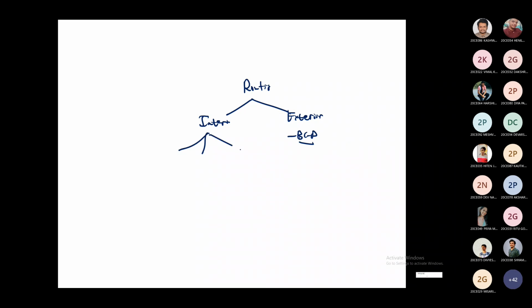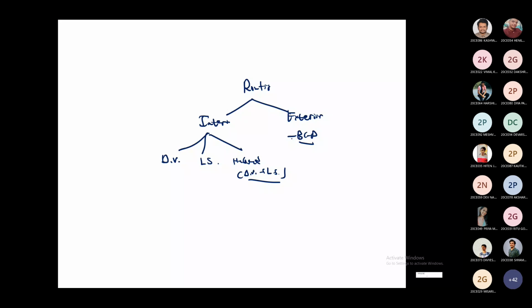There are three protocols. The first one is distance vector, the second one is link state, and the third one is hybrid. Hybrid means distance vector plus link state. The advantages of both are combined together and create one algorithm known as a hybrid protocol.